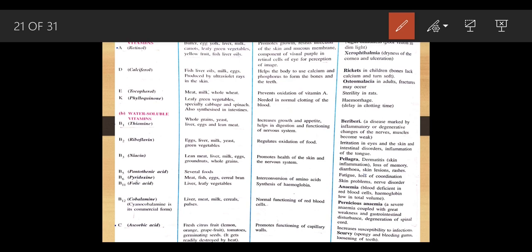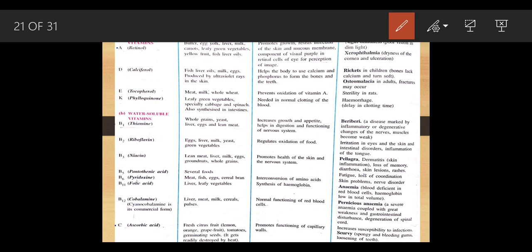What happens in rickets? Rickets occurs in children only. Rickets conditions are more often seen in the Africa region and the Asia region. Okay, Asian continents. In rickets the bones turn soft because there is a lack of calcium, and the bones are very soft, and due to this the person is not able to balance himself.